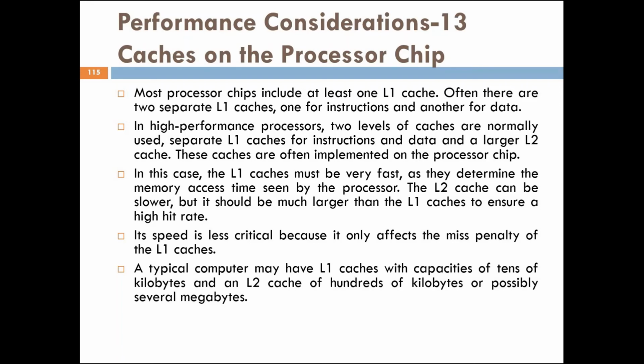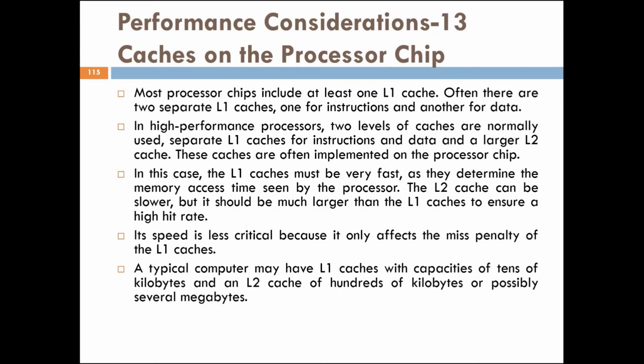These caches are often implemented on the processor chip. In this case, the L1 cache must be very fast as it determines the memory access time seen by the processor. The L2 cache can be slower, but it should be much larger than the L1 cache to ensure a high hit rate.